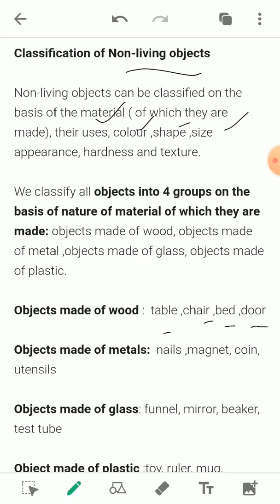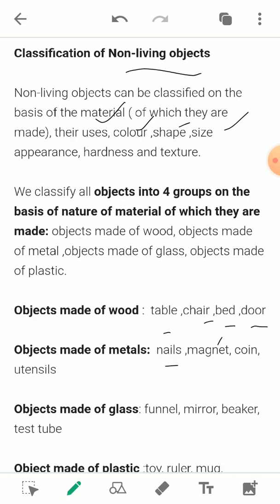Now again, there are some objects which are made up of metal. They are all non-living, but they are made up of metal, like the iron nail. It is not talking about the human nail. Here it is an iron nail, or a magnet, or a coin, or utensils. All these things are made up of metal.